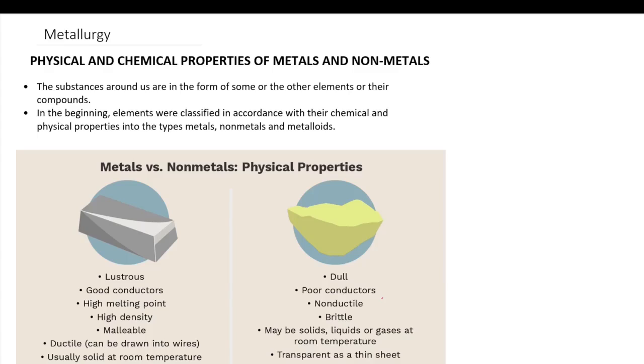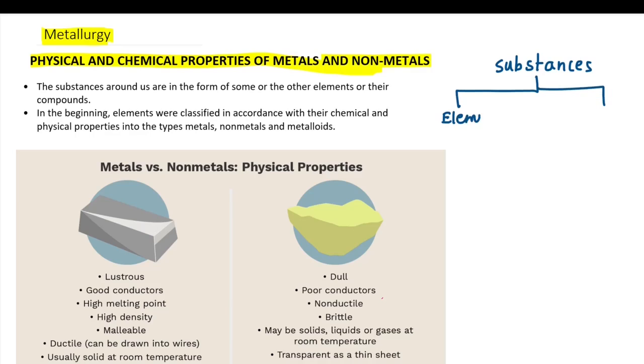Students, today we will be studying the chapter Metallurgy, which is your chapter 8 in the textbook. In the beginning, we shall study about the physical and chemical properties of metals and non-metals. We know that the substances that are around us are either elements or they are compounds. The elements are further classified as